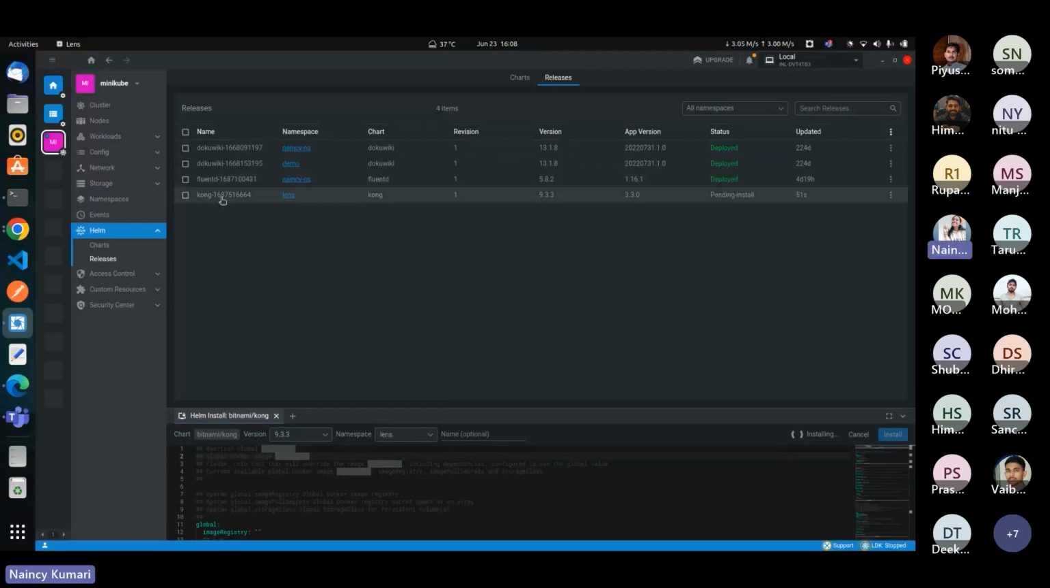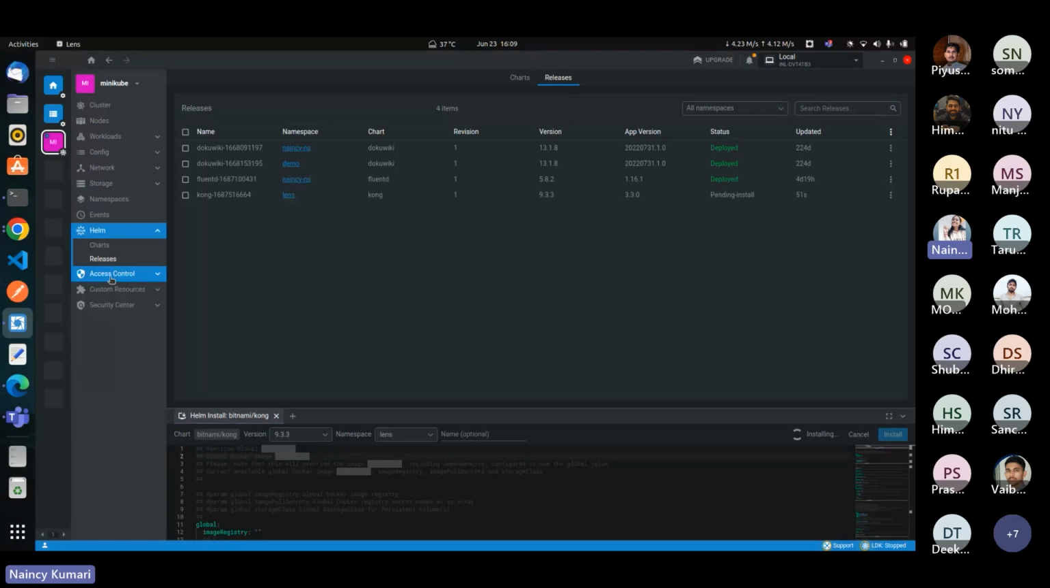Here you can see the Kong that I'm installing, and here you can see the status of this Helm chart, that it is showing pending install. And these are the three Helm charts that I have deployed earlier. So this is how you can use your Helm charts for your clusters.